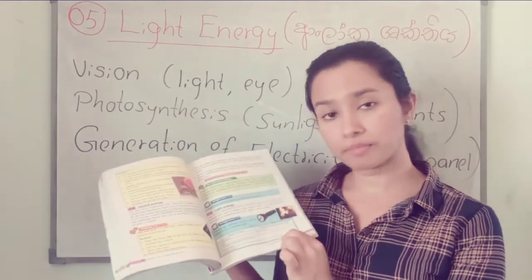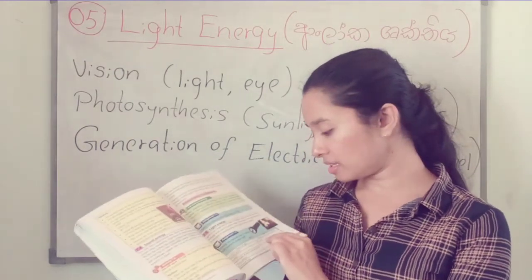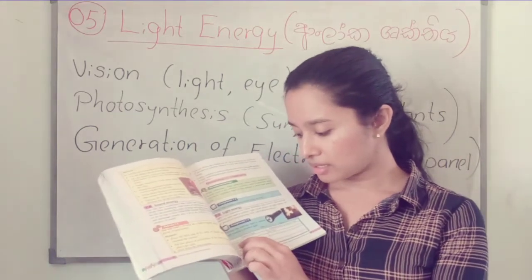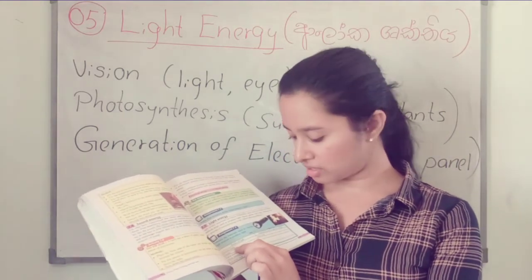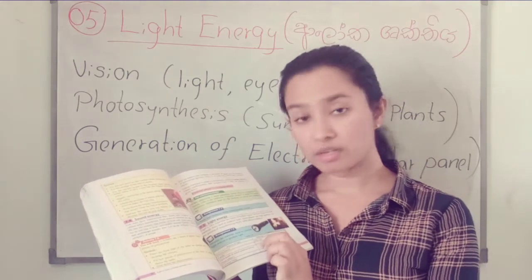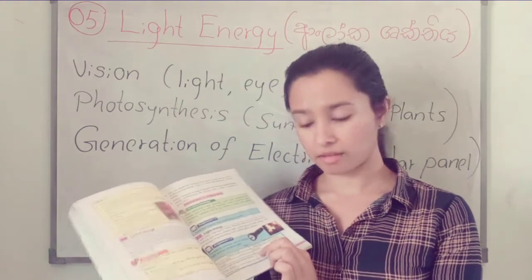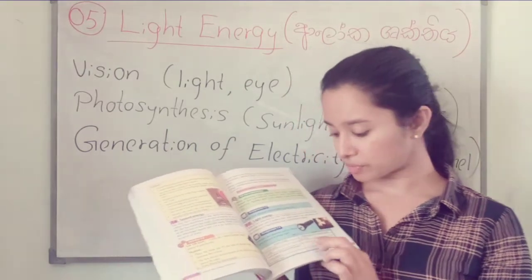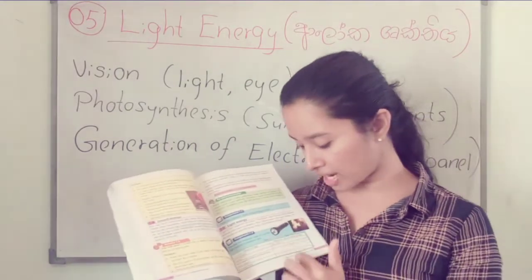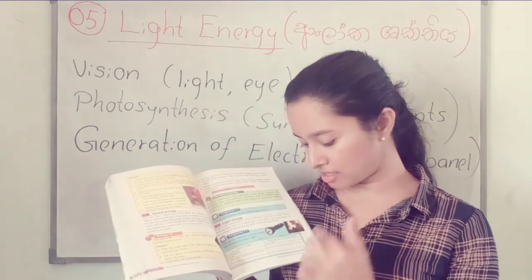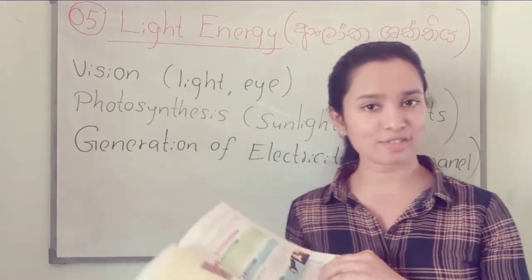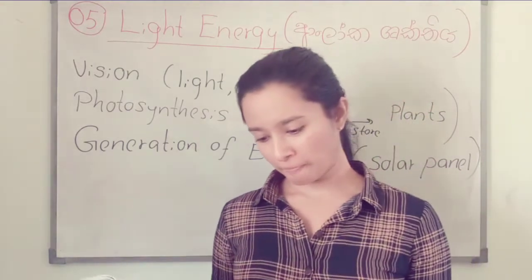In the second column, you have to write the materials used to produce light. For example, for the electric torch, here we have used dry cells. The material is dry cells. So likewise, you have to write here what are the materials used to produce light. You have to think about it and write.